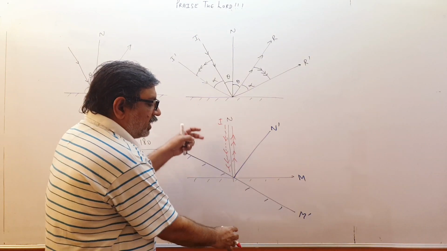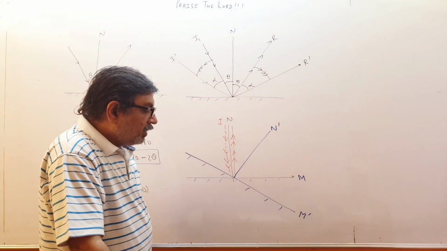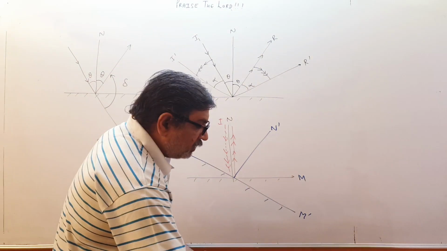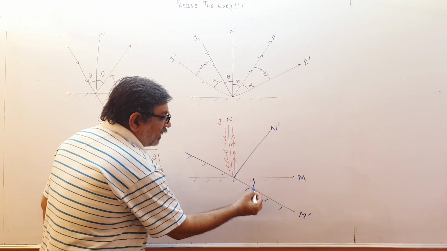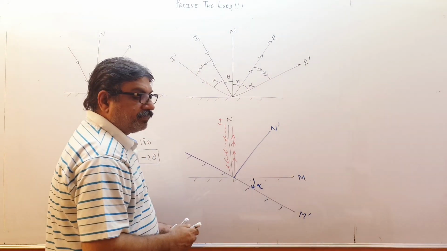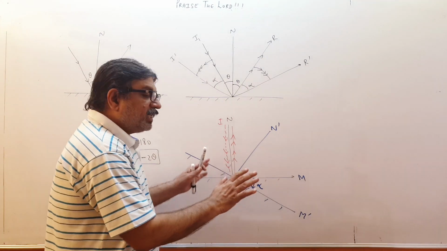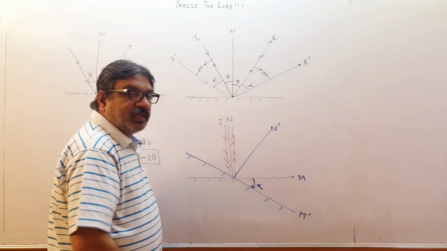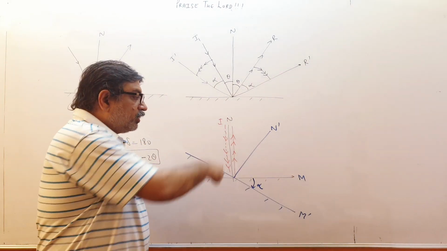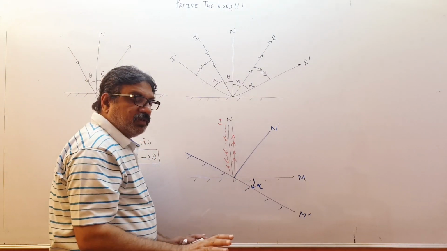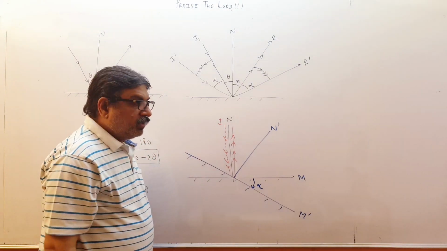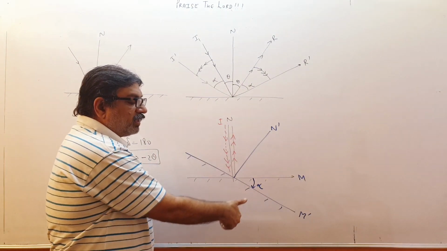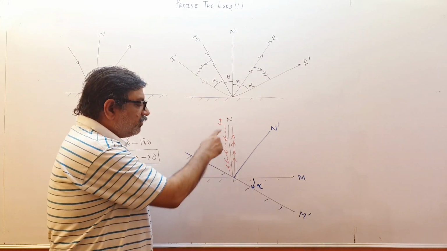Now I change the mirror, I shift it by angle alpha. So the mirror has been turned by an angle alpha like this. This is the alpha angle. But nothing has changed for us: the incident ray is still falling like this, I am holding the torch still. Only the mirror has changed. So the normal will change because the mirror has changed, while the incident ray is still like this.